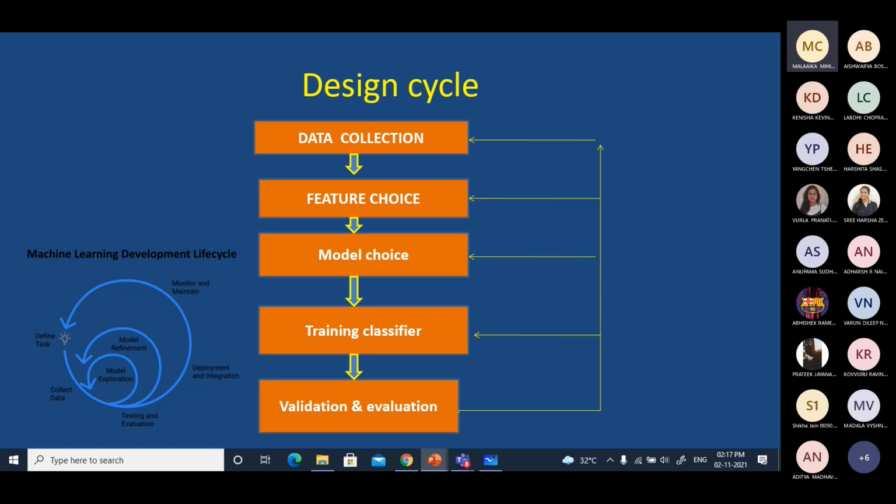Anyway, generally, you understand that our design cycle, as I have shown earlier, will have various stages which we were discussing. It starts with the data collection, feature extraction and selection, then choosing a certain model such as maybe backpropagation or KNN, K-means or whatever it is, right? Clustering model, right? Or neural model, selection of the model, right?